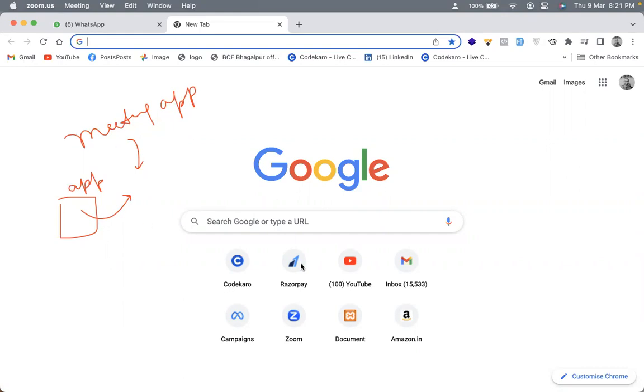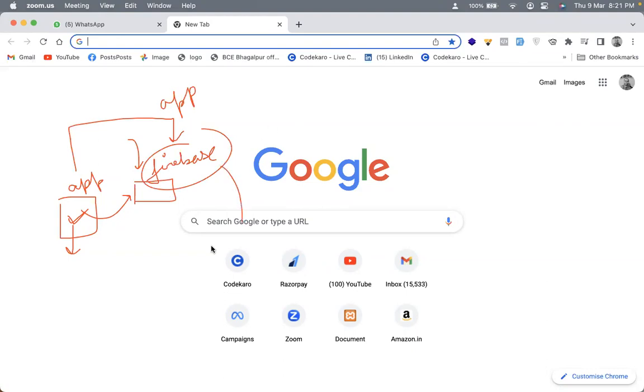So what we are going to do inside the meeting app, we'll see that we have got our application, right? So far, we were storing everything inside our application itself. And now we will be using Firebase to store the database, okay? We'll store everything inside Firebase. And we will fetch the data back from Firebase, okay?